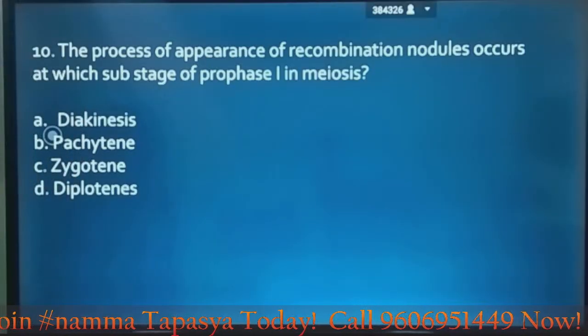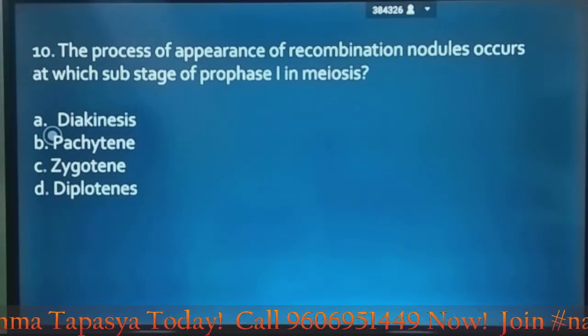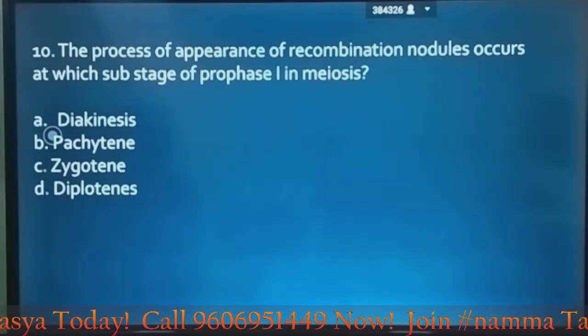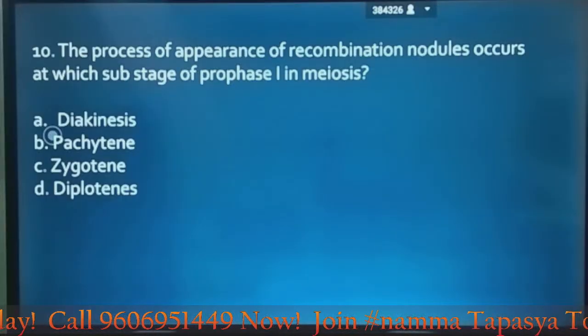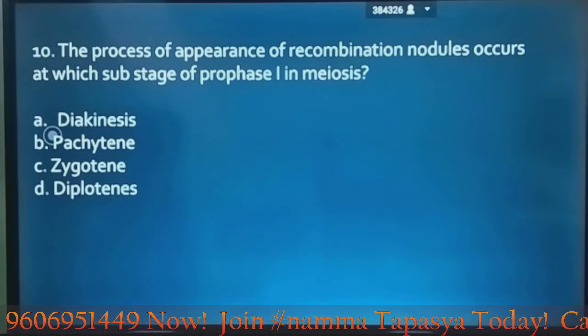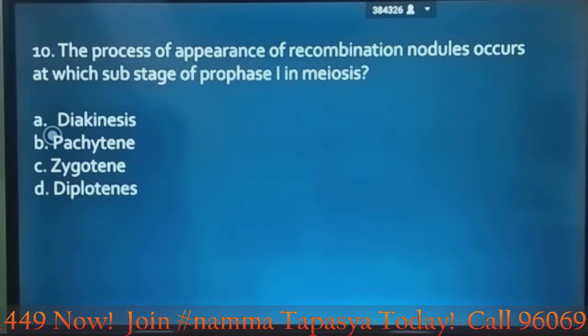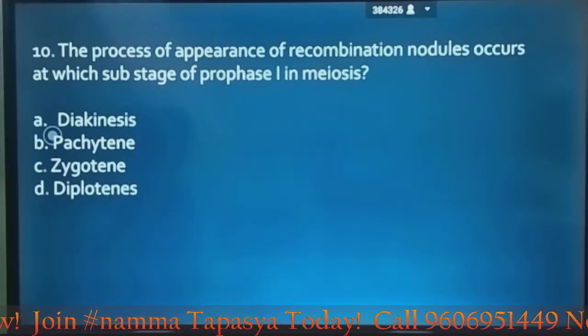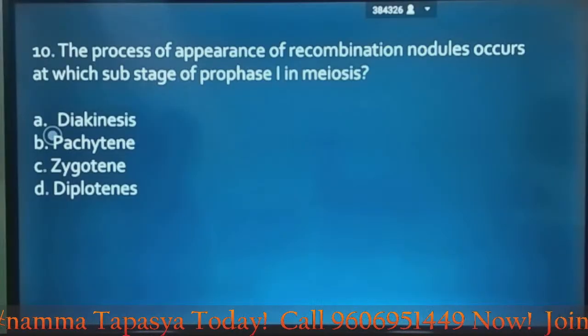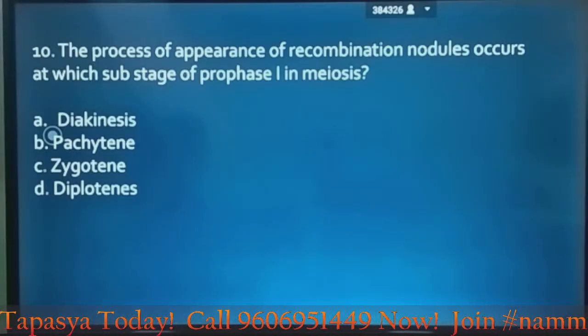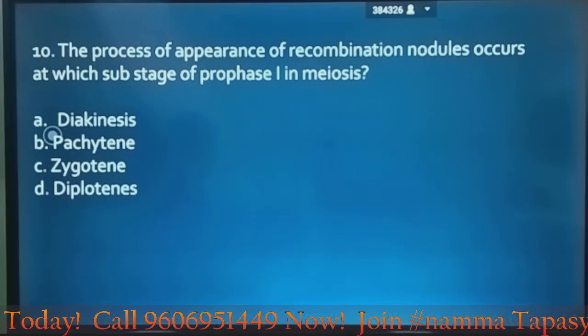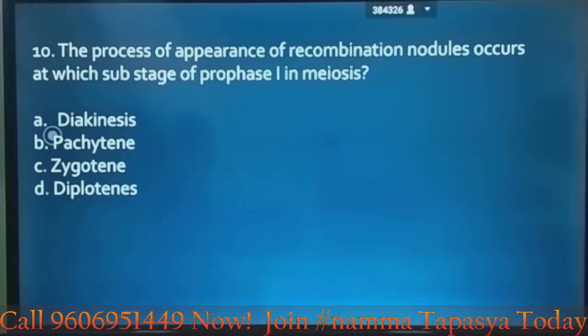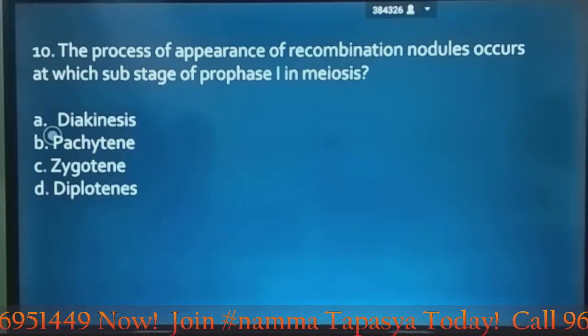So basically here, first you have to understand what diakinesis, pachytene, zygotene and diplotene are. In diakinesis, chromosomes are condensed, correct, and the nuclear envelope breaks down. In zygotene, the synaptonemal complex is formed.